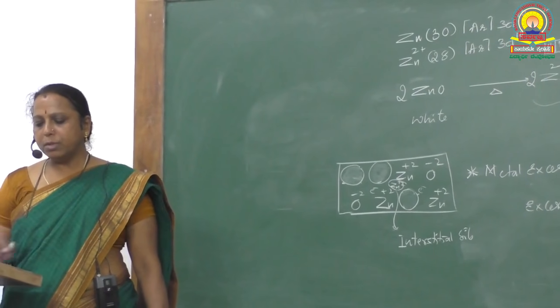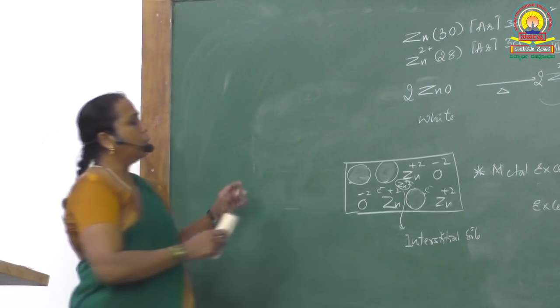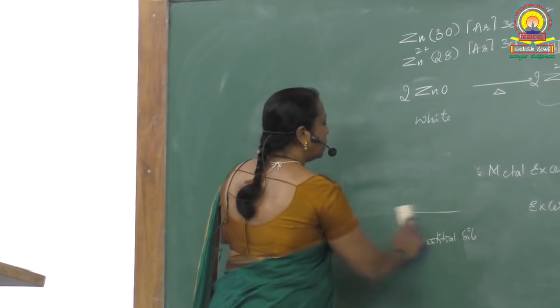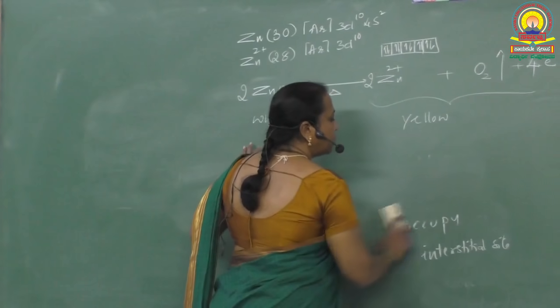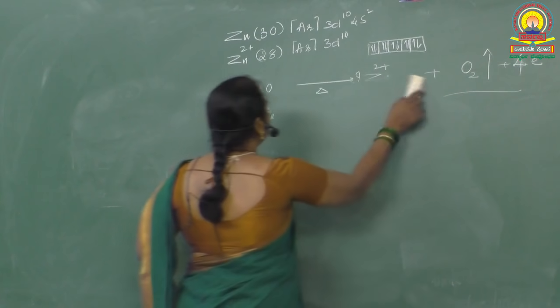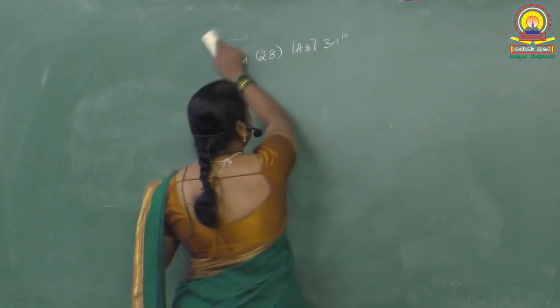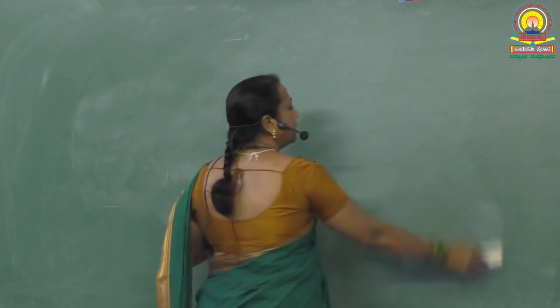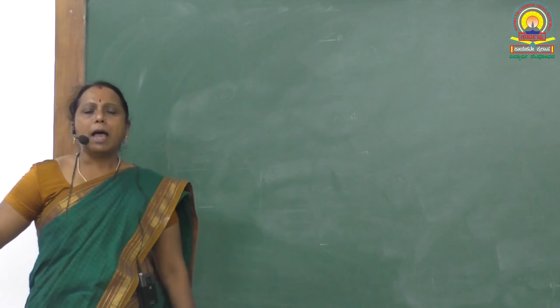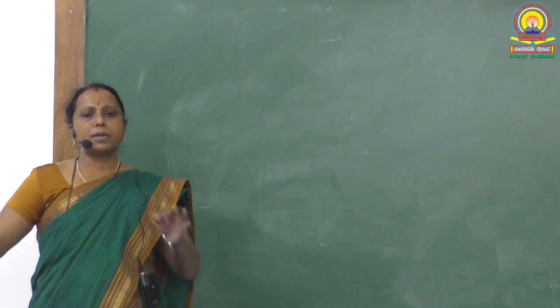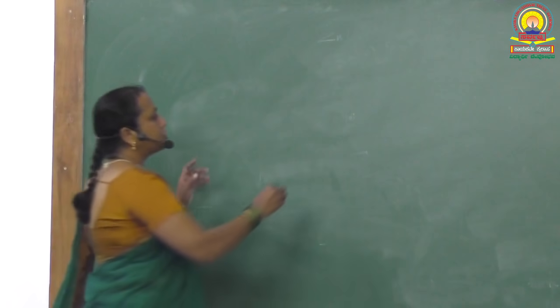Coming to question number 21, what are non-stoichiometric defects? Stoichiometry is nothing but the balanced equation, or the empirical ratio, or the complete formula. Stoichiometry gives us the exact ratio of atoms of different elements present in a compound, like H2O.